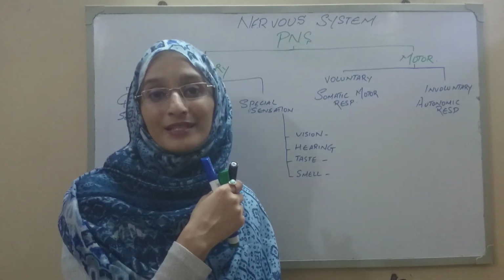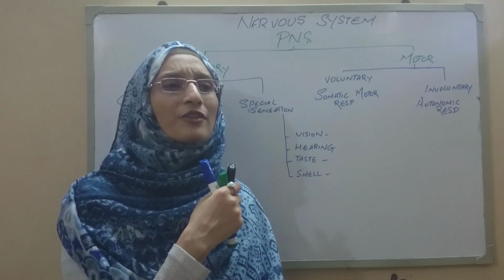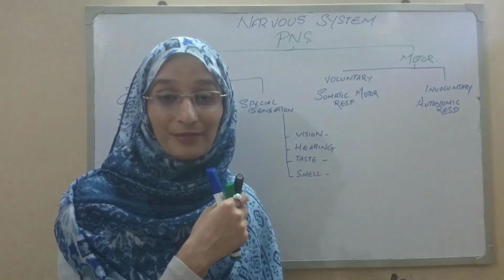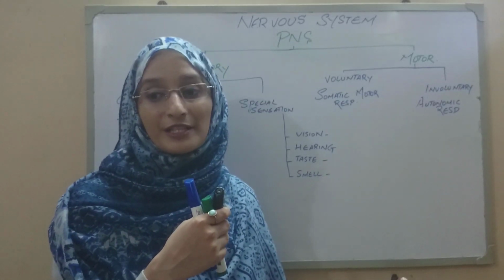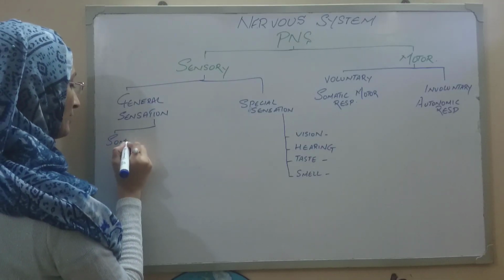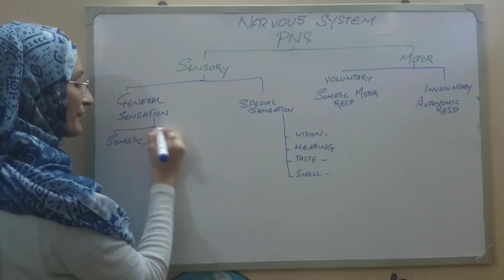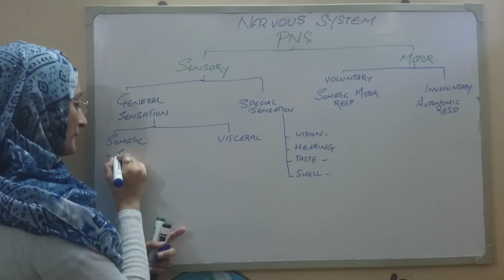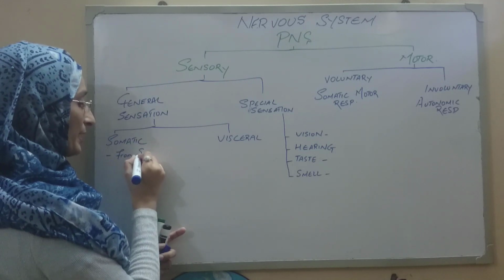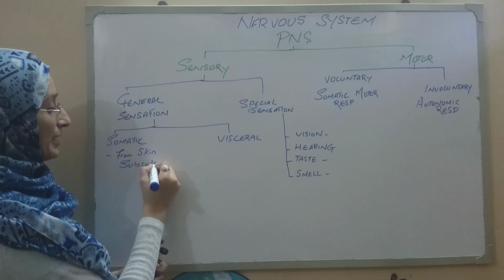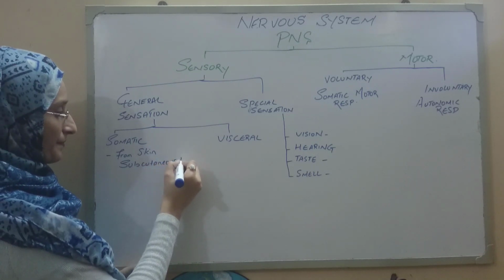Like if your skeletal muscles get hypertrophied or get any damage, the pain experienced by this skeletal muscle is different from the pain experienced by the organs present. Somatic general sensation and the visceral. The somatic is basically arising from the skin, okay, from the subcutaneous tissues, okay.